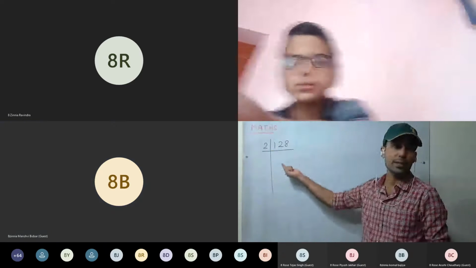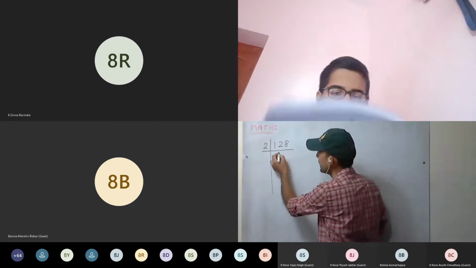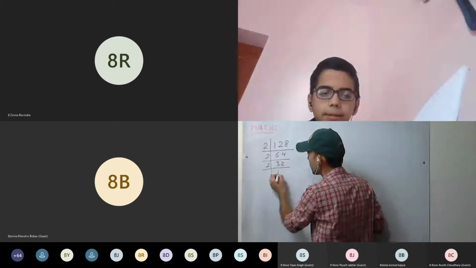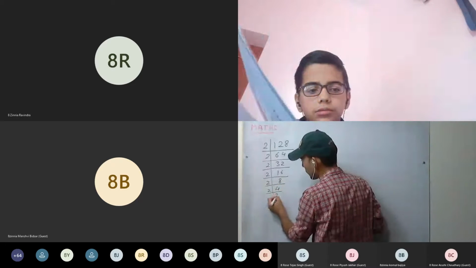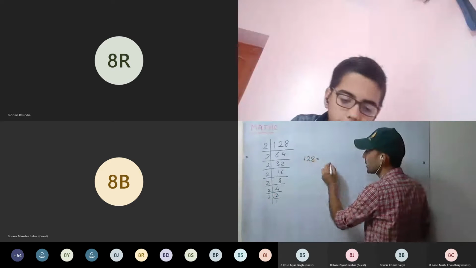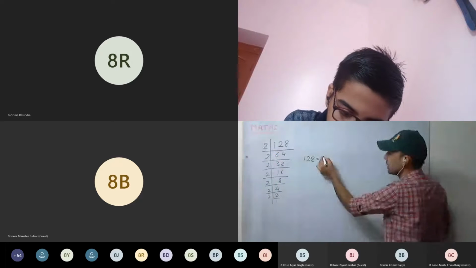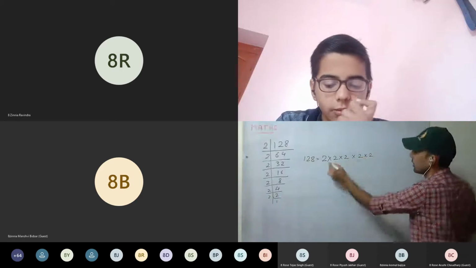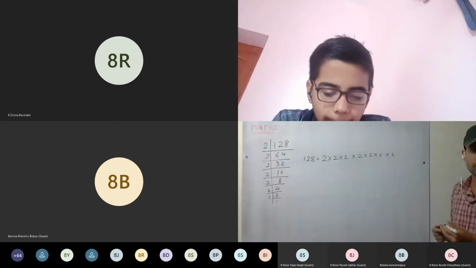So start finding the prime factors. So let's go with the prime factorization method. 128 divided by 2 is 64, 2 is 32, 2 is 16, 2 is 8, 2 is 4, 2 is 2, 2 is 1. Now 128 is to be written as, how many 2's are there? 1, 2, 3, 4, 5, 6, 7. So write 7 times. This you have written. Now group.